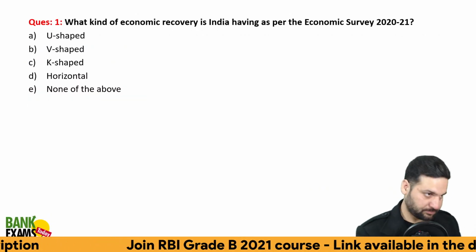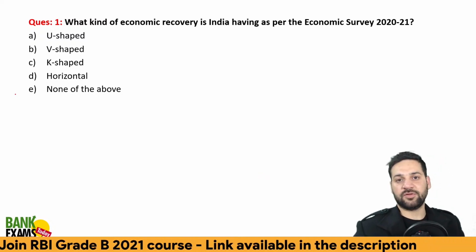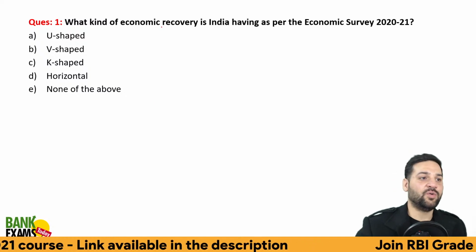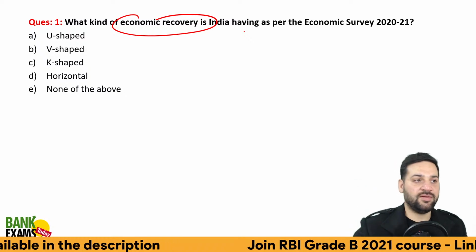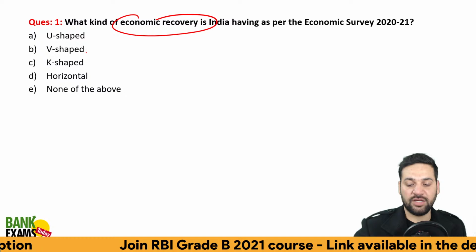Just go through it. This word was used n number of times, and whatever is repeated, it is there in the exam. What kind of economic recovery is India experiencing after COVID?